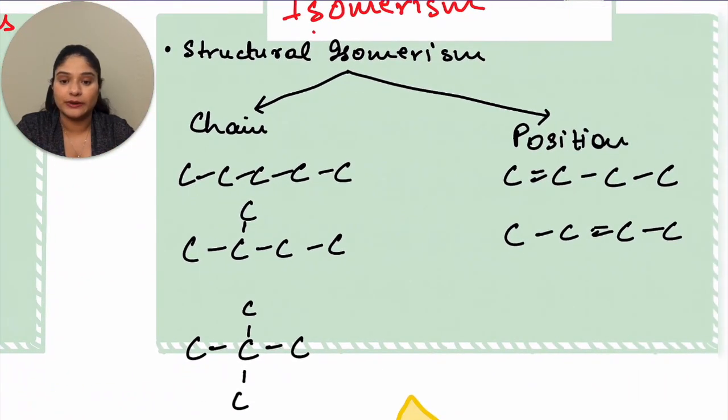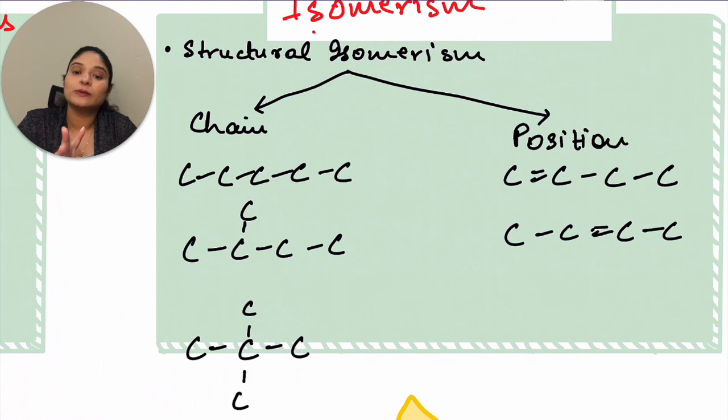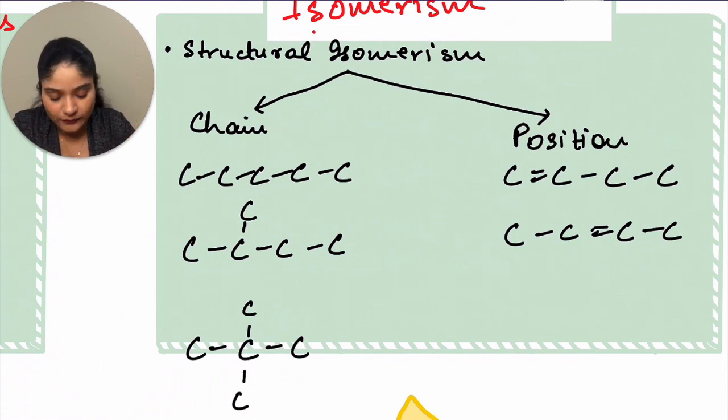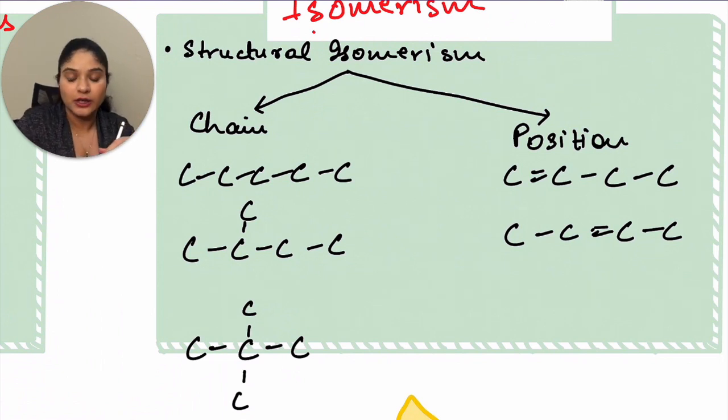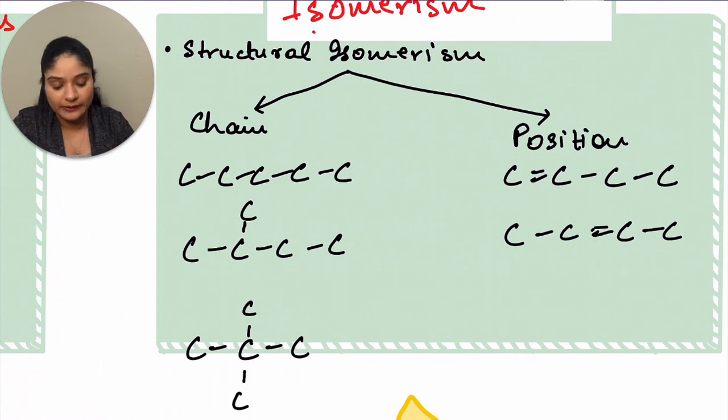Next is isomerism. Isomerism is when you are given the same molecular formula for a compound, but when you look at its structure, the structure can differ. Isomerism can be of two types in the syllabus, that is chain isomerism and position isomerism. For example, consider a chain of carbons 1, 2, 3, 4, 5. This is pentane, all single bonds. The formula given to you for pentane would be C5H12.